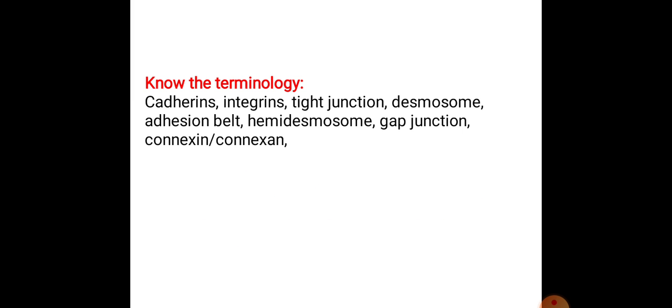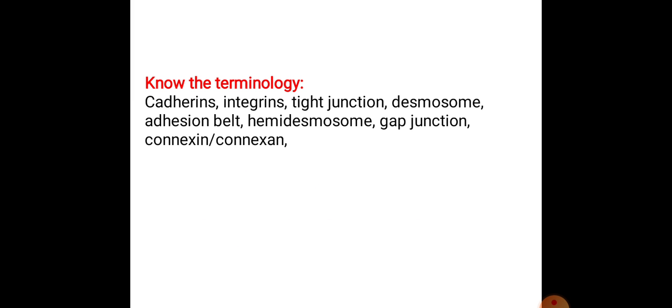Now we have to know the terminologies of cell junctions which are used. First is cadherins. These cadherins are nothing but molecules. These are adhesive molecules which form the adherens junction, and they are responsible for the adhesion of one cell with another cell. These molecules attach a cell to another cell, and cadherins are always connecting the cells together. Next terminology is integrins.